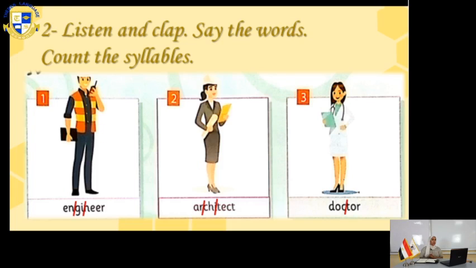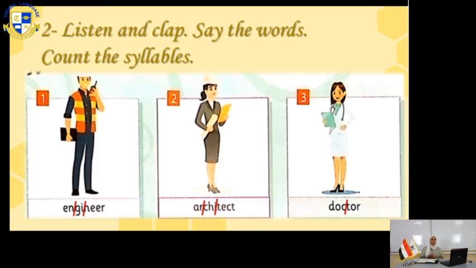Exercise number 2, listen and clap. Say the words, count the syllables. In picture number 1, I have engineer. Clap with me the word engineer. How many syllables? Correct, 3 syllables. Picture number 2, architect.